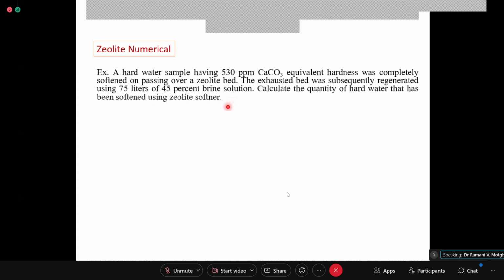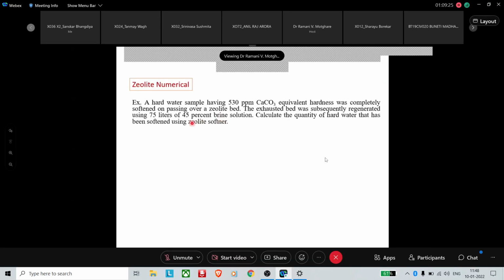Now, where in this equation is some new thing? The new thing is here. What is this? Percentage is given for the brine solution. Brine का percentage दिया है.